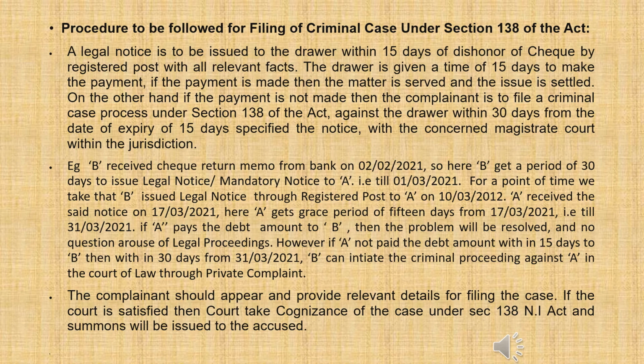If A pays the debt amount to B, then the problem will be resolved. There is no question of going for the criminal action. However, if A has not paid the debt amount within the 15 days to B, then within 30 days, from 30/3/2021, B gets one month time for filing of the case. So B can initiate criminal proceedings against A in the court of law through a private complaint. He has to file through the private complaint.